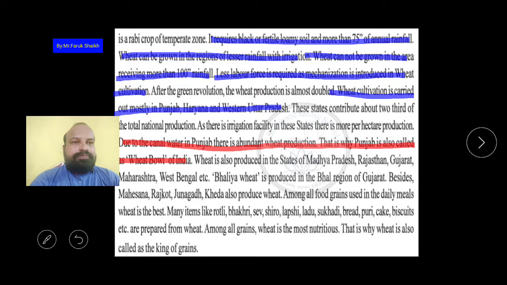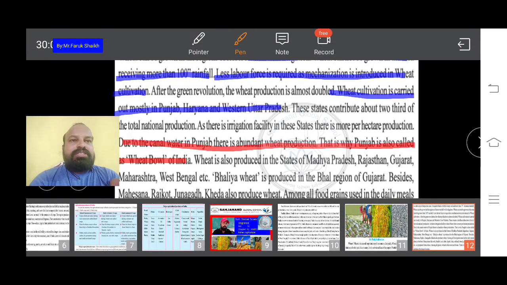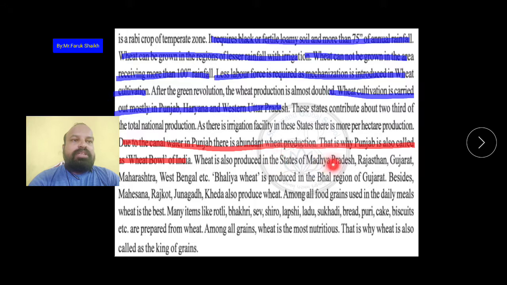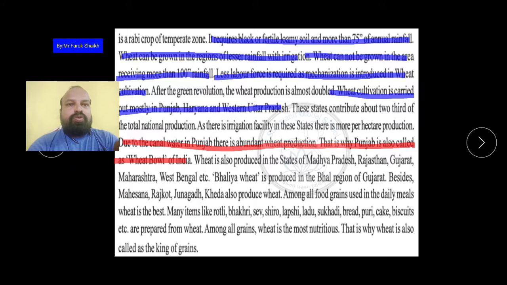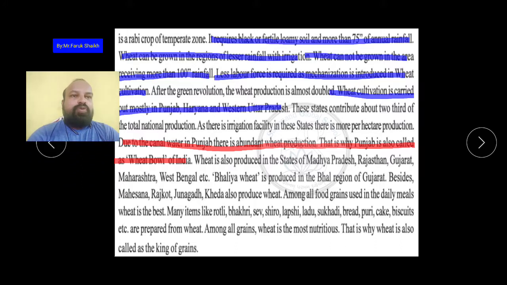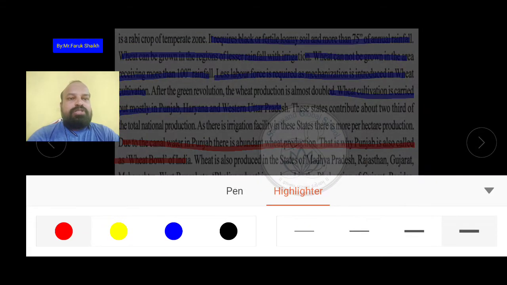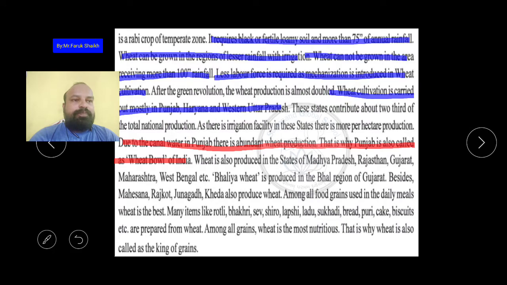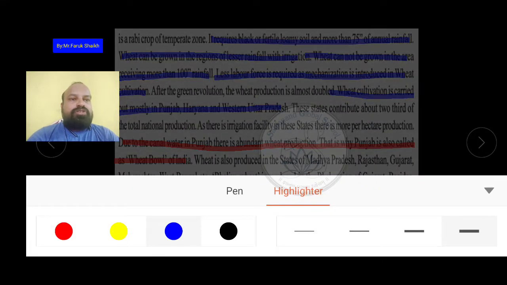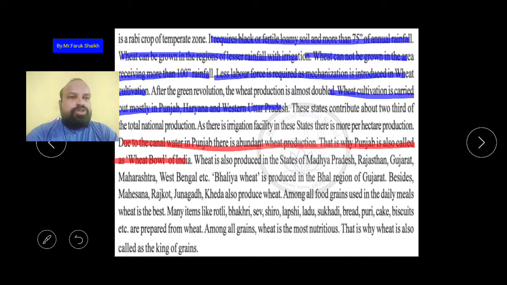Then wheat is also produced in the states Madhya Pradesh, Rajasthan, Gujarat, Maharashtra, West Bengal also. Okay, so these three states that cultivate wheat, only these produce 2/3: Punjab, Haryana and Western Uttar Pradesh. And which other states produce wheat in India? Wheat is also produced in Madhya Pradesh, Rajasthan, Gujarat, Maharashtra, West Bengal, etc.